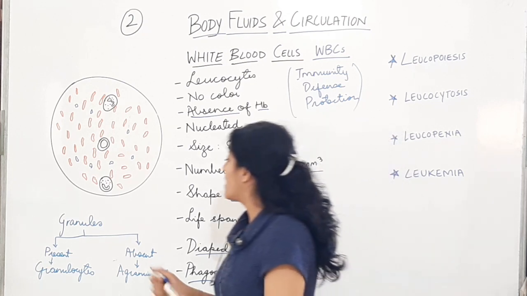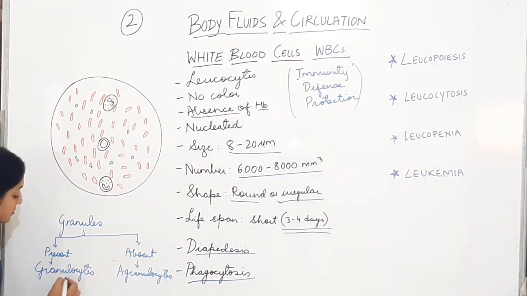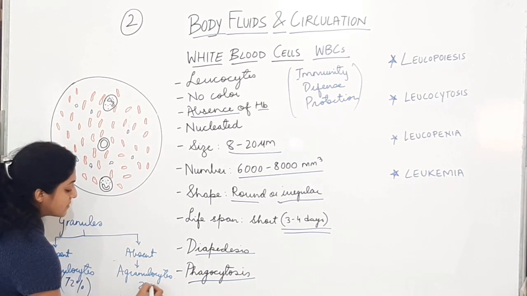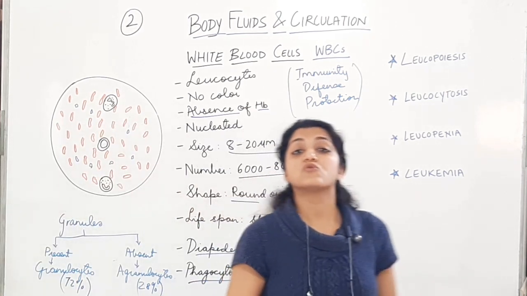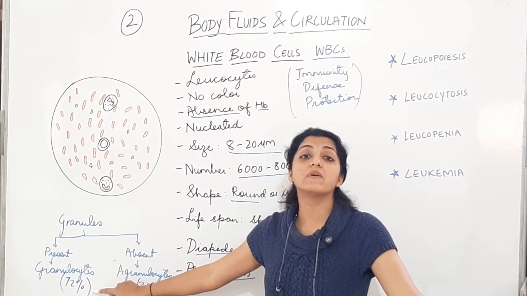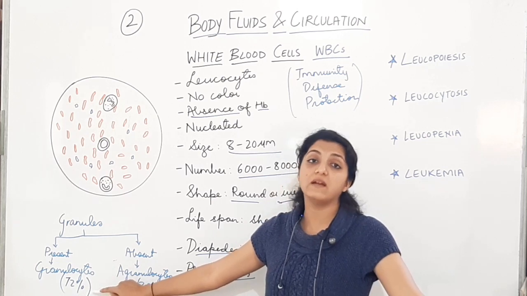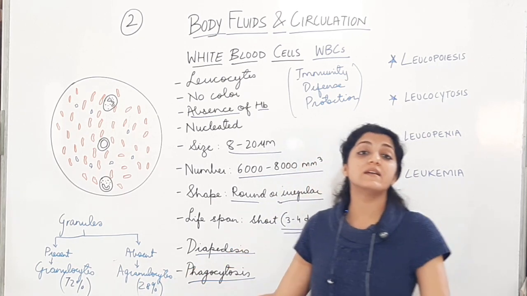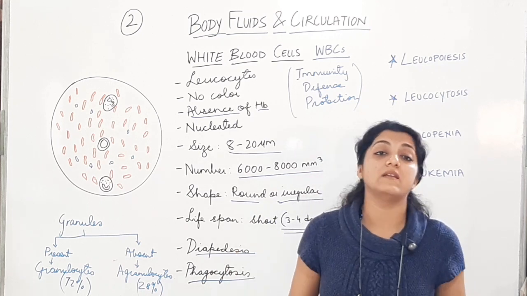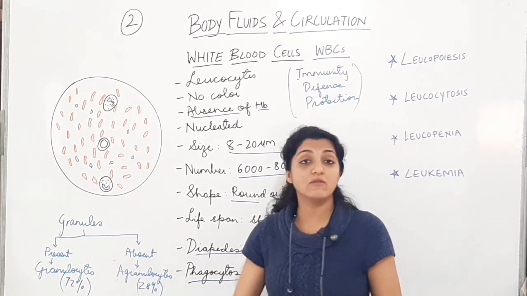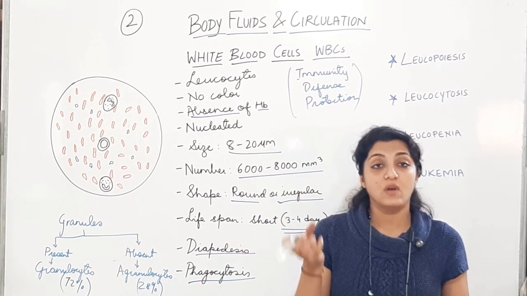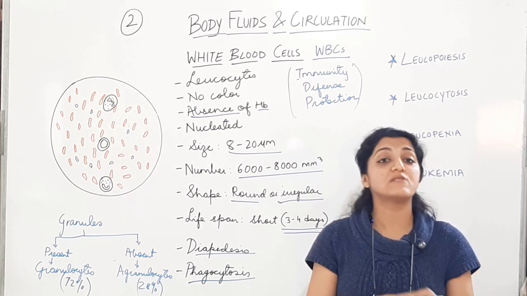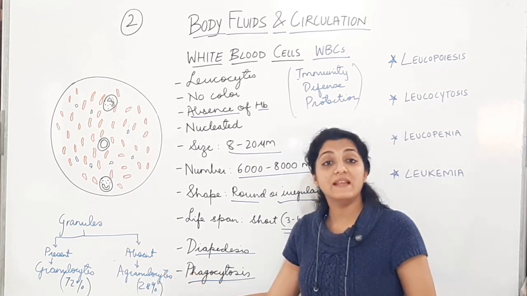And granulocytes are more in number. They are around 72% in number. So agranulocytes will become 28%. 100 minus 72. So granulocytes ज़्यादा रहेंगे number में. They are around 72% in number, whereas agranulocytes are only 28% in number. Again, important MCQ, granulocytes ज़्यादा रहेंगे in a normal human blood और agranulocytes कम. So granulocytes will be more, agranulocytes will be less.